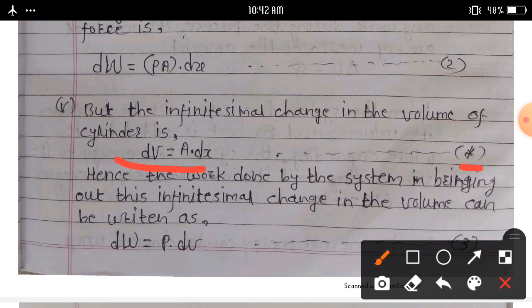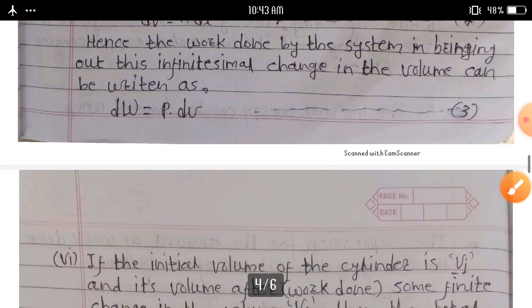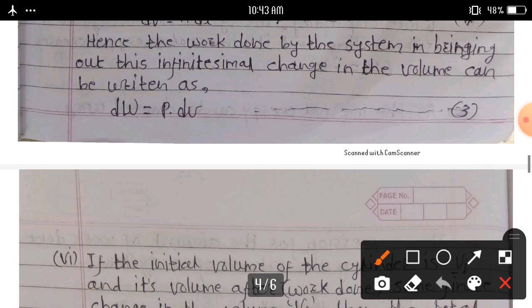Hence the work done by the system in bringing out this infinitesimal change in the volume can be written as dW is equal to P into dV, because dV is equal to A into dx. Consider this equation number third.